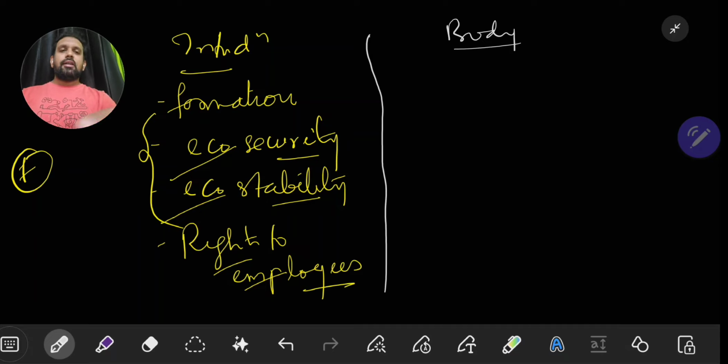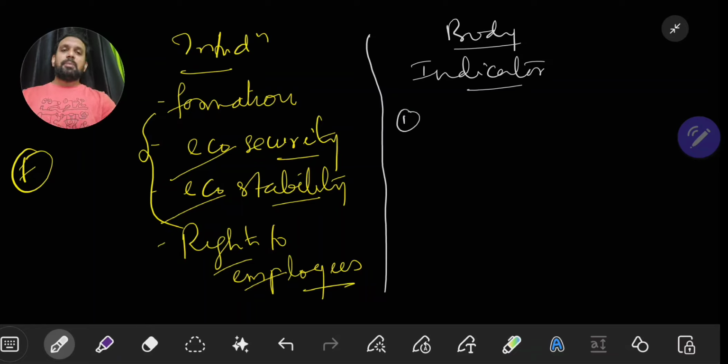Remember this point. Now, how do we know the formalization is happening? There should be some indicator, right? There should be some indicator with the help of which we will know that formalization is happening. Otherwise, how can we say that something is growing and something is not growing? We will never know it, right? So one has to know what the indicators are. According to the Economic Survey, 3 indicators are given here.